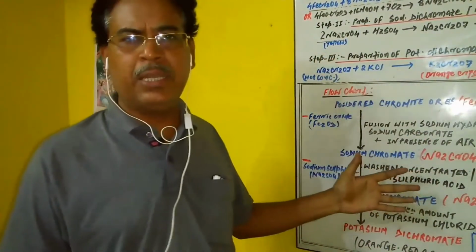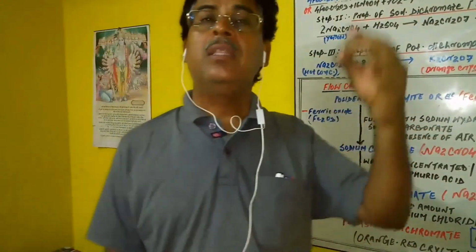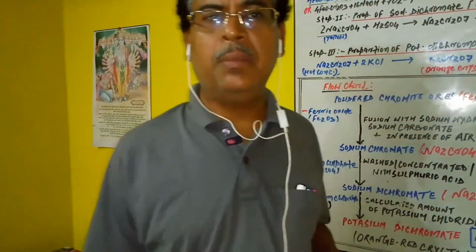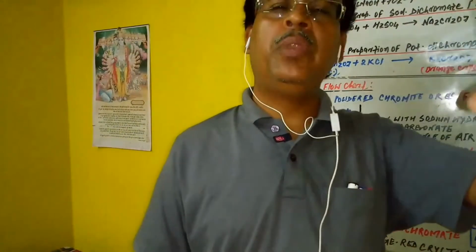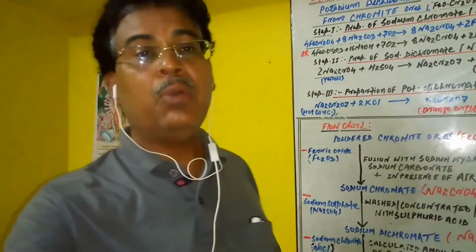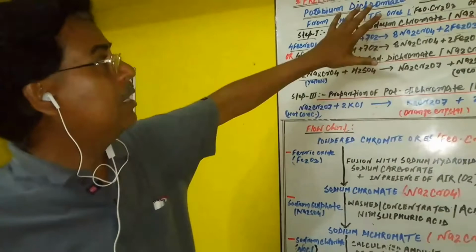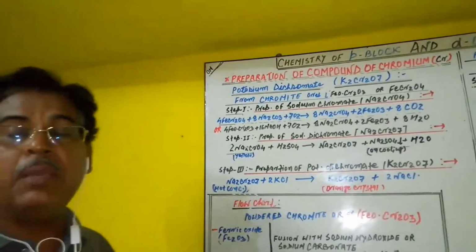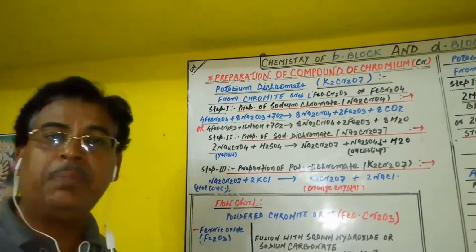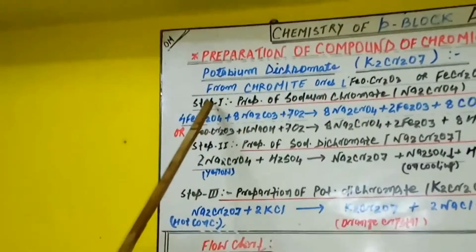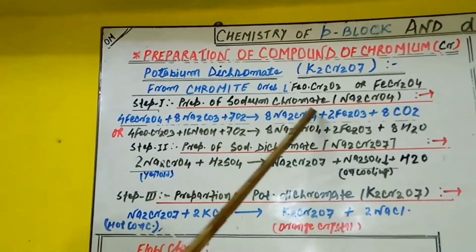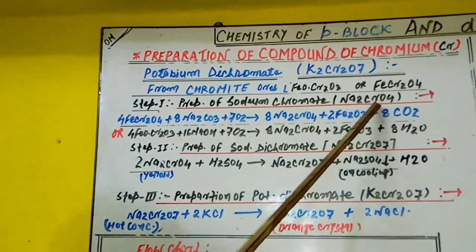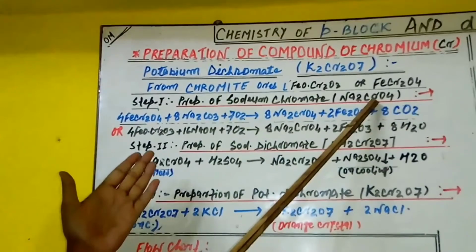We give this flow chart, and ultimately we write the chemical reactions under the heading. So next, how do you write the chemical reactions after the flow chart? Above, we have given the chemical reactions. What chemical reactions happen during the preparation of potassium dichromate? Step one, preparation of sodium chromate, Na2CrO4, which happens in the first step of the flow chart.